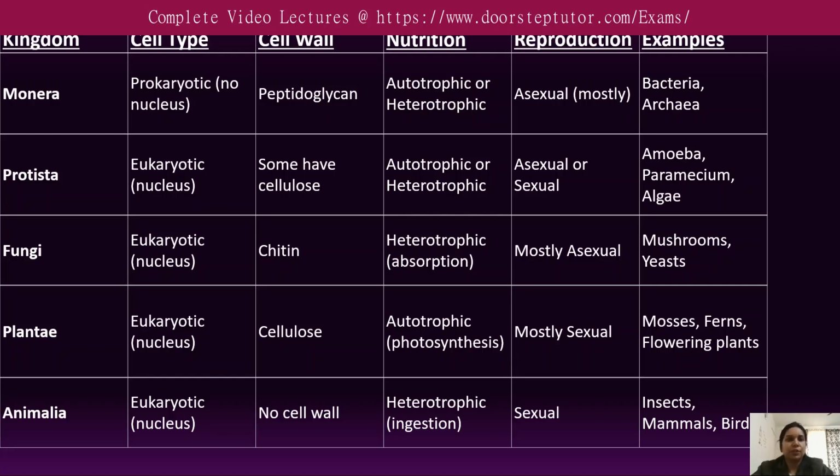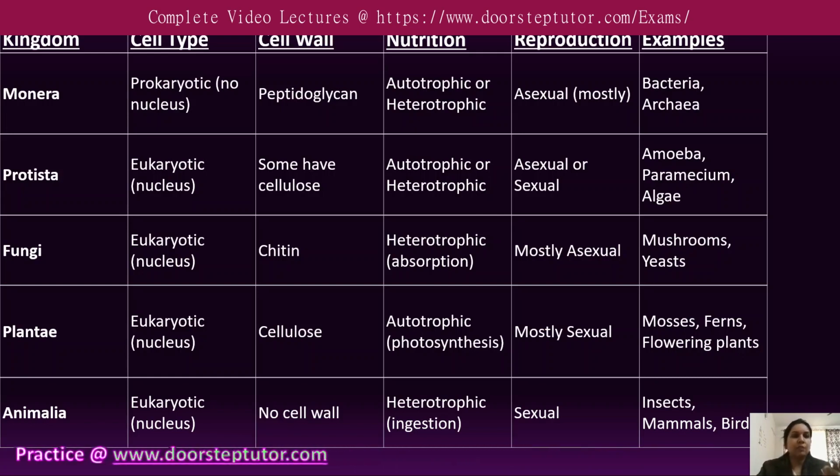Now, on the basis of different criteria, the five kingdom classification was given. So, what are the basic criteria for this five kingdom classification? It includes the type of cell, which means what type of cells are present in the different organisms classified under the different kingdoms. The cell wall, meaning what is the composition of the cell wall, the mode of nutrition, how the living organisms are taking their nutrition, the mode of reproduction, and several examples.